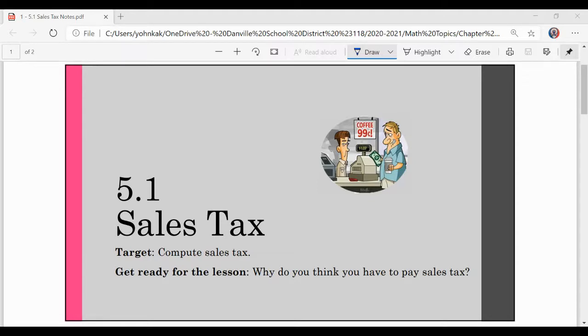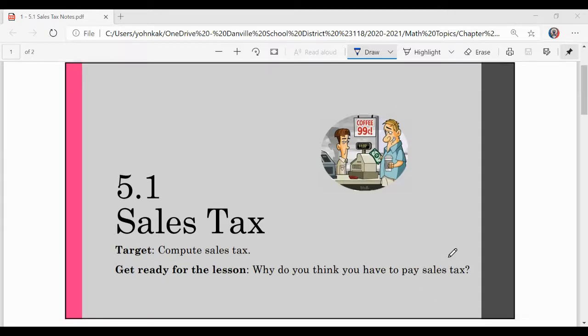And today's big question, why do you think you have to pay sales tax? What's the point of sales tax? Sales tax is generally used to accumulate money for a town or a city or a state. Different cities have different sales taxes, different states have different sales taxes. The sales tax in Danville is different than the sales tax in Westville or in Champaign or in Lafayette. So sales tax is set by each city and helps to pay for different things in the town.